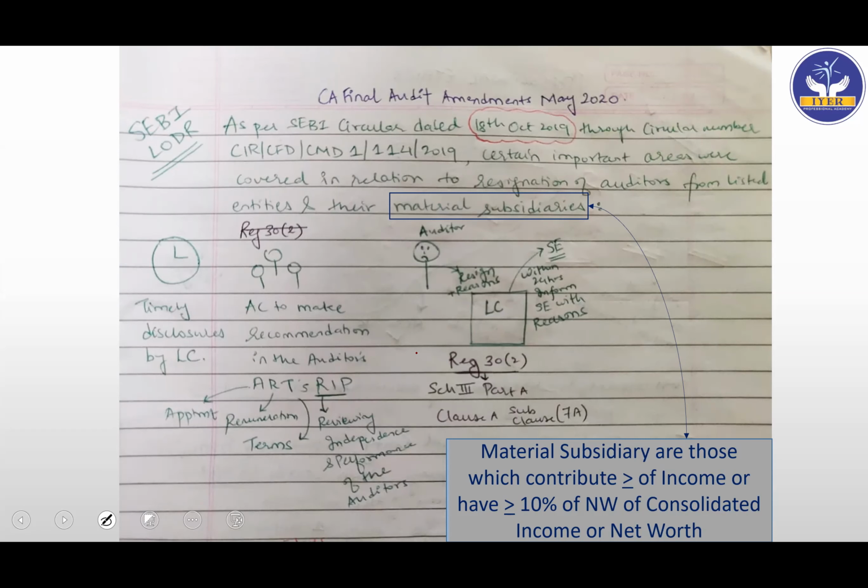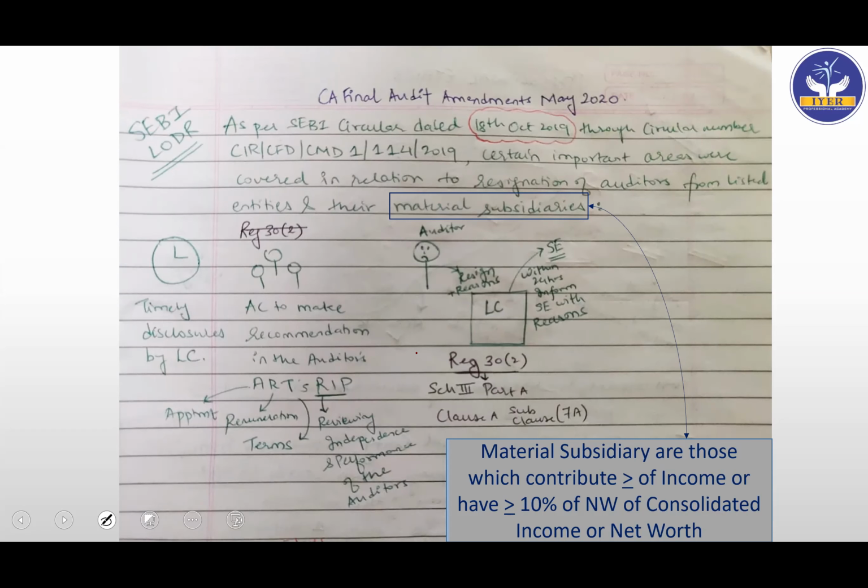Okay. Then you have the SEBI LODR part, where you have, as per SEBI circular dated 18th October 2019, through circular number CIR/CFD/CMD/1/114/2019. Just say it in a flow, CIR CFD CMD 1/114/2019. So just to write the circular number in the exam, very easy to remember, not that difficult. CIR/CFD/CMD/1/114/2019. Okay. So this had come on 18th October 2019.